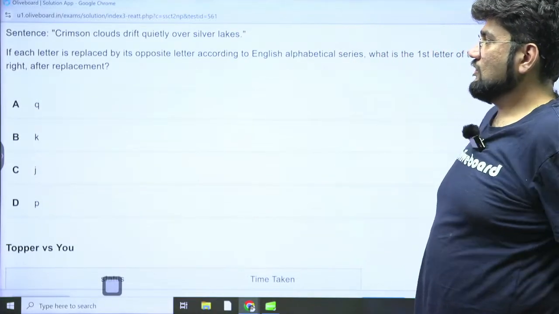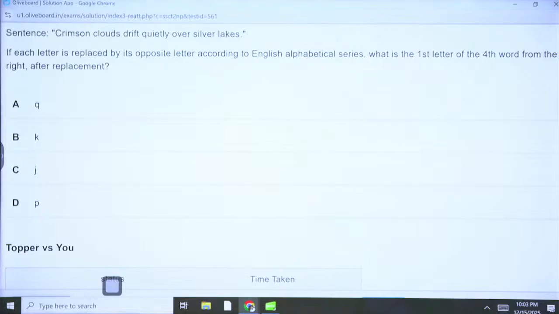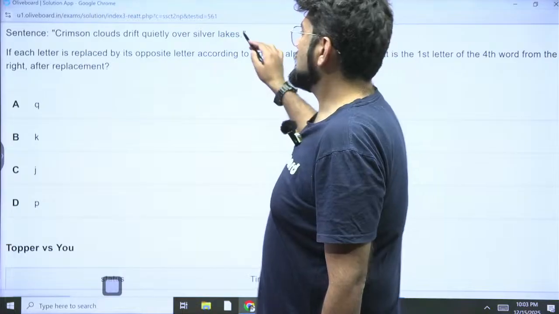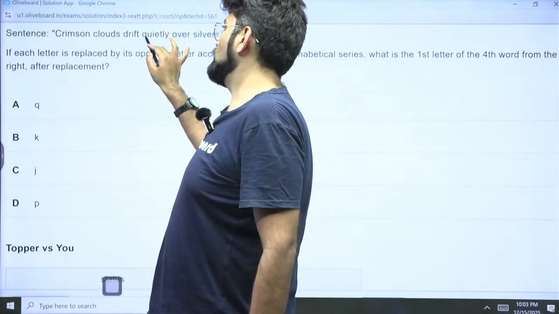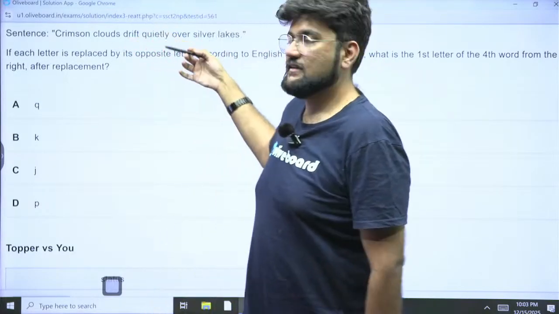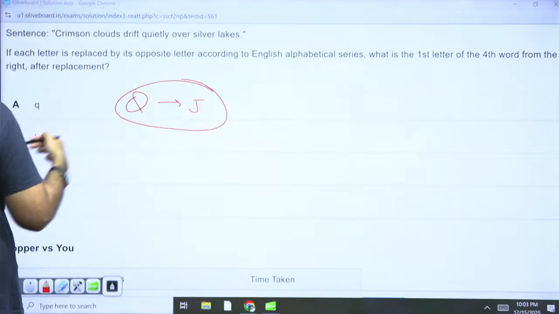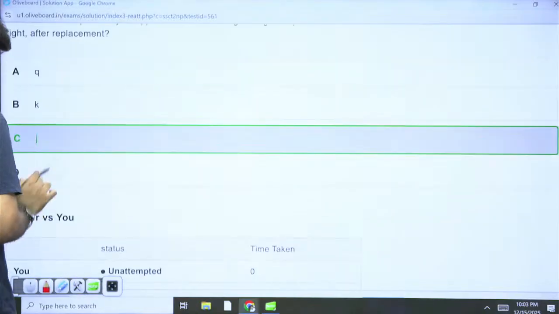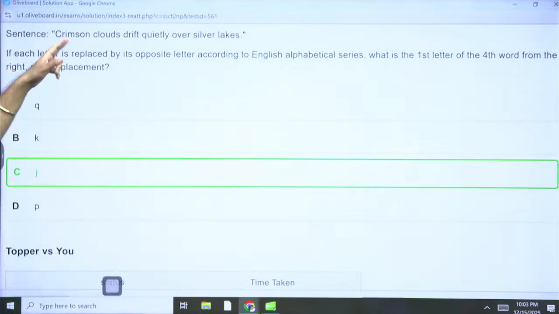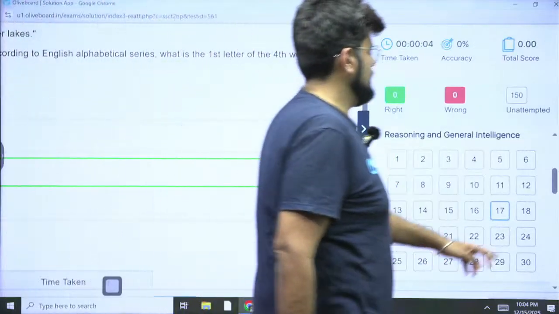So this question, okay, this one is easy. Crimson clouds drift quietly over silver lakes. If each letter is replaced by its opposite letter according to the English alphabetical series, what is the first letter of the fourth word from the right after replacement? First letter of the fourth word from the right. 1, 2, 3, 4. So Q. Q, the first letter, replaced by the opposite one is J. Opposite of Q is J. Correct. 27 minus 17 is 10. So option C is my right answer. The only mistake you can make here is if you read this incorrectly, you will count the fourth one from the left also. Luckily, you will be right only. So any which way, yeah, 41 seconds. Cool. Not a problem. Next.